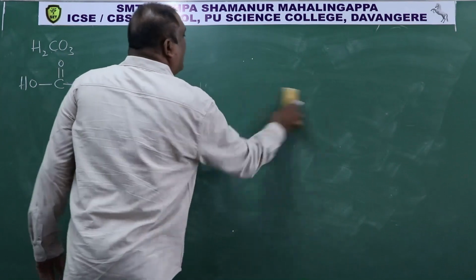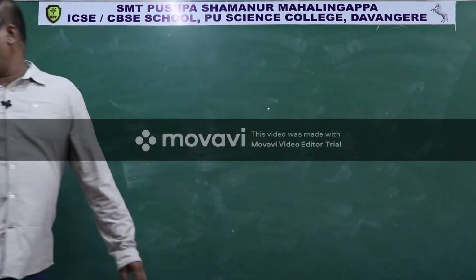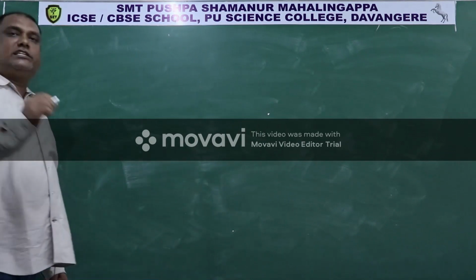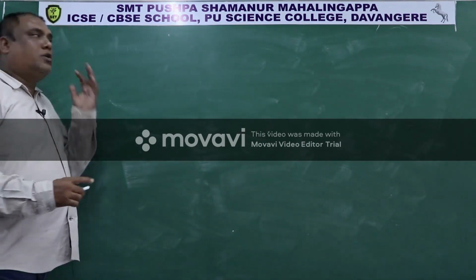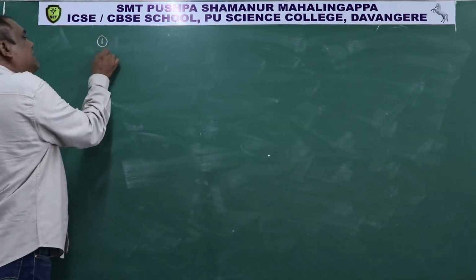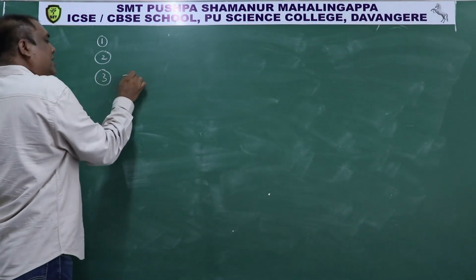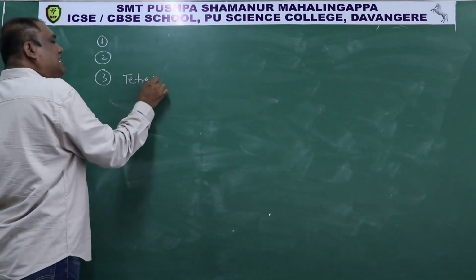So I was telling why carbon exhibits highest catenation power. One reason I told, second reason I told. Then third reason is carbon exhibits tetravalency.